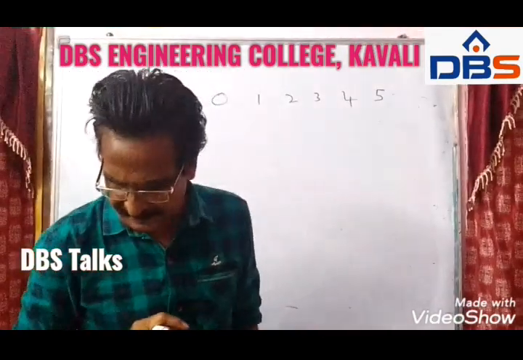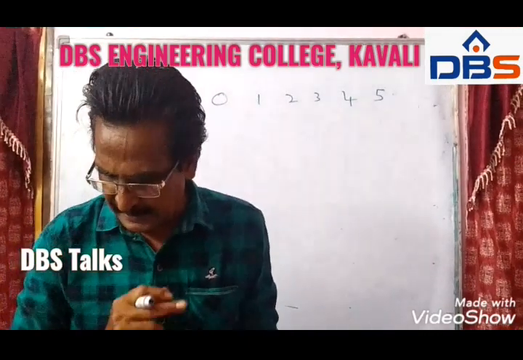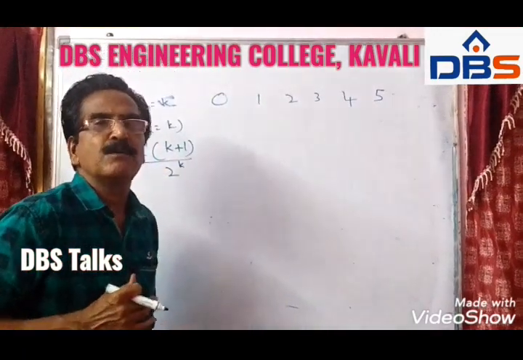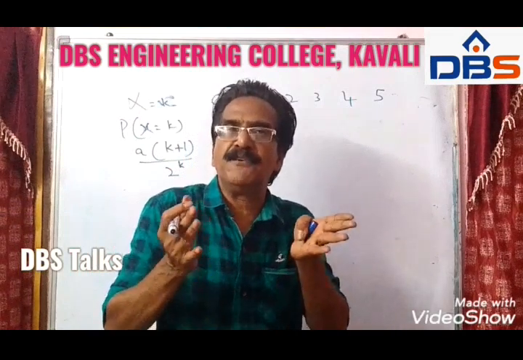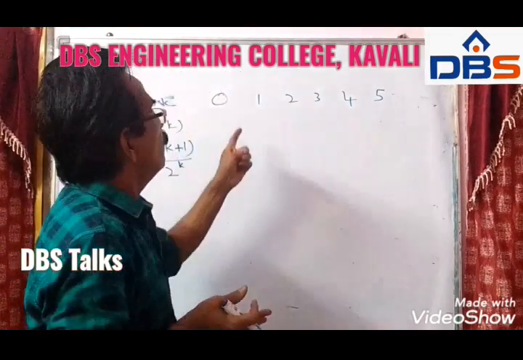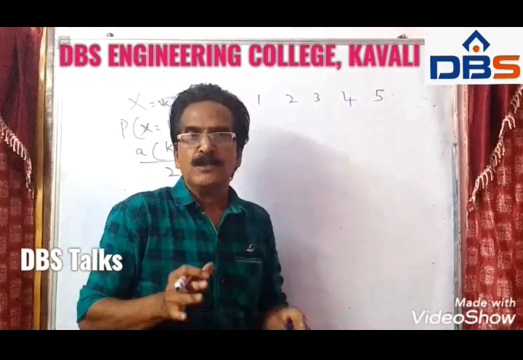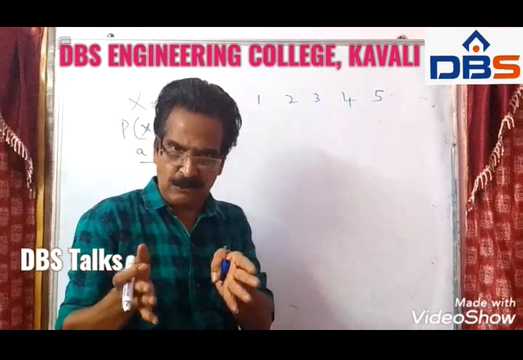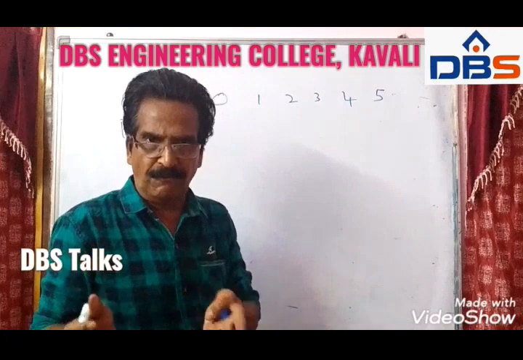Now the question is, friends, what is the probability that x takes a prime value? So we have to find the probability of prime value. What are the prime values here? 2, 3, 5. So we need to find P of x is equal to 2, P of x is equal to 3, P of x is equal to 5.